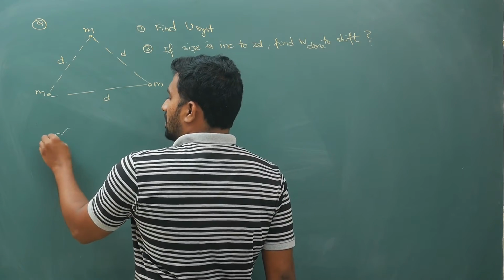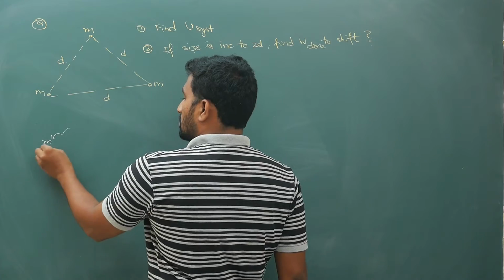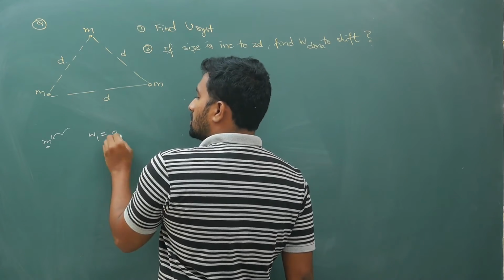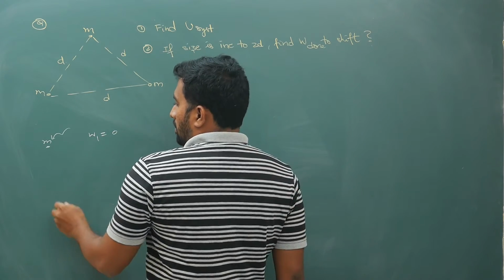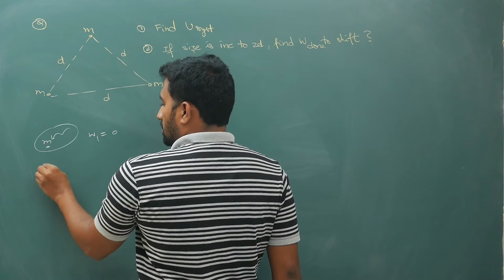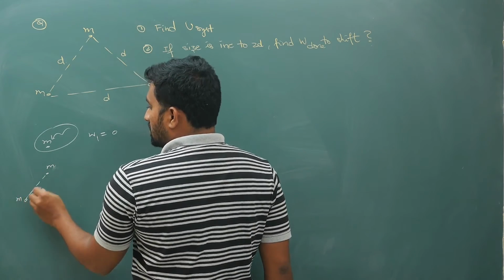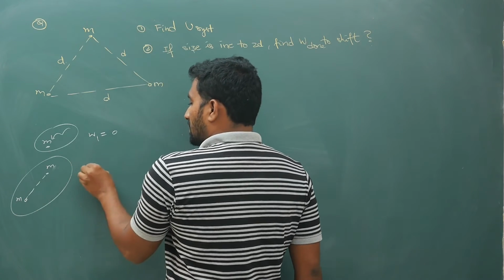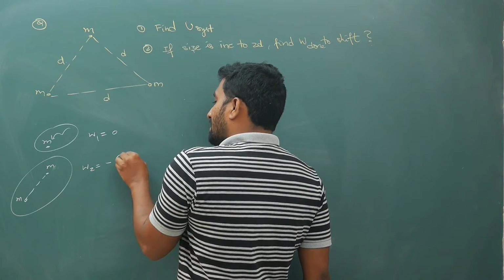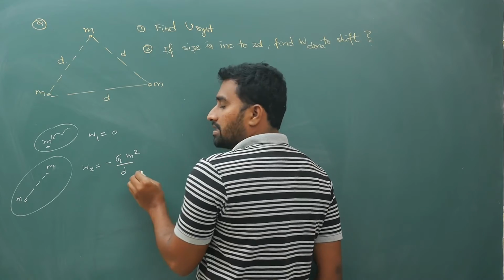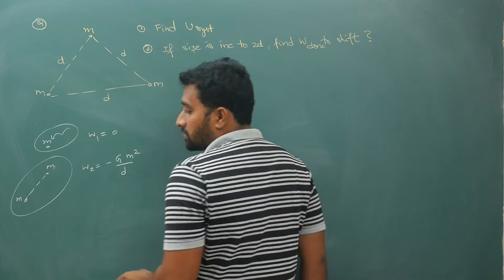So when you bring M into the system first, W1 will be 0. Now bring the second mass into the system. Your work done W2 will be minus G M square by D. In the denominator it is D, M into M, M square.